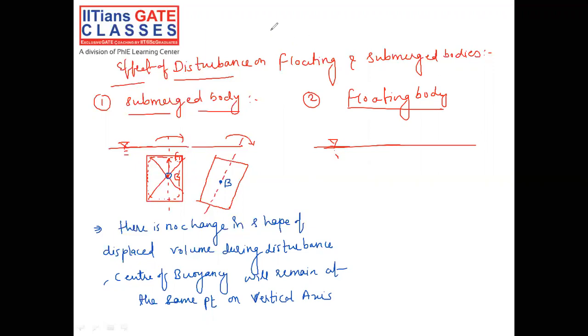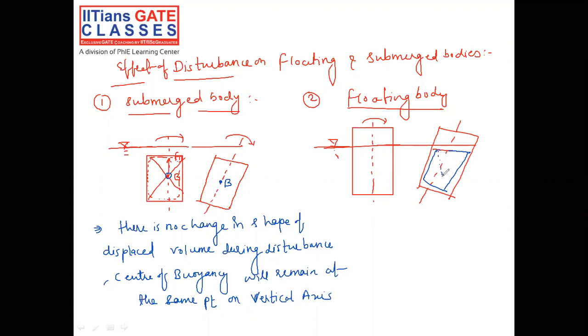Now let me draw a floating body, and this is the vertical axis. We have given some tilt. Now the shape of the body, or rather the shape of the displaced liquid, will change. This is the shape of the displaced liquid.